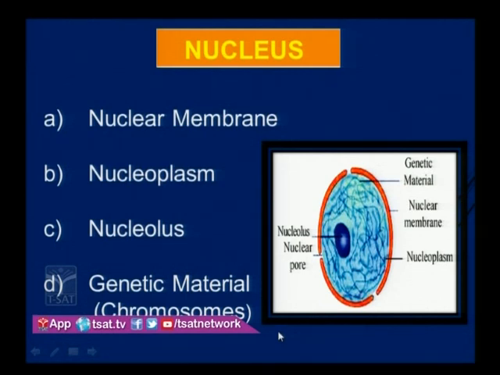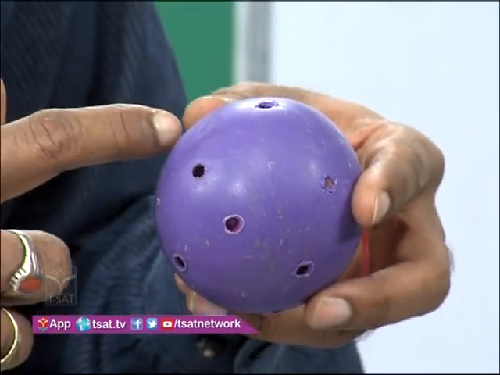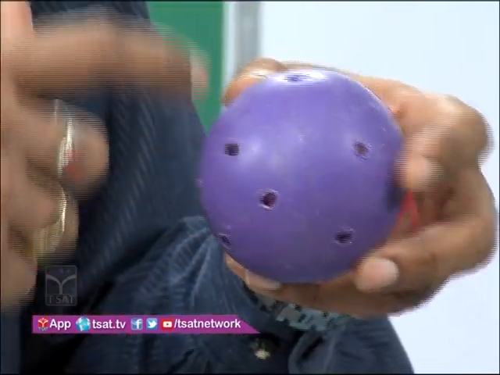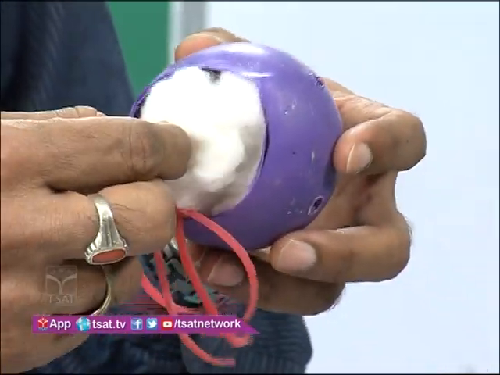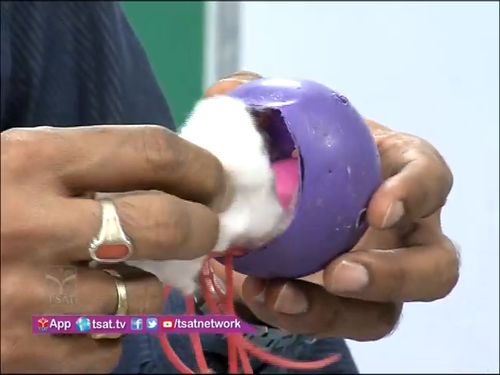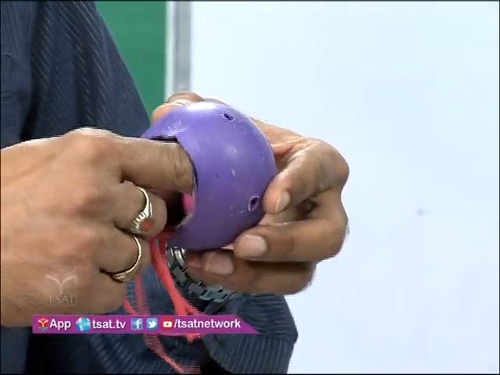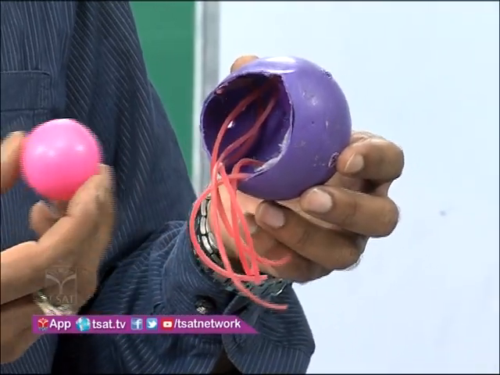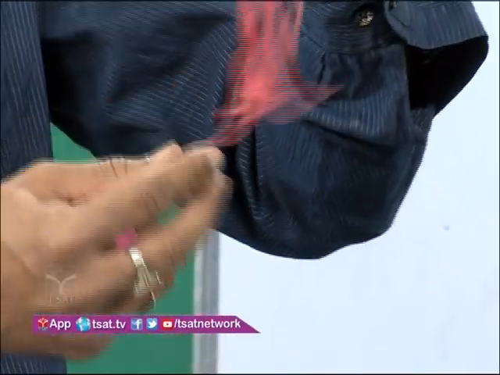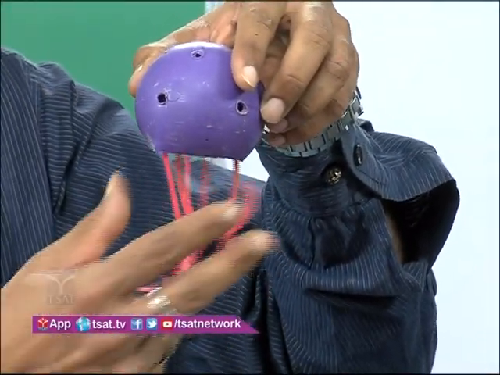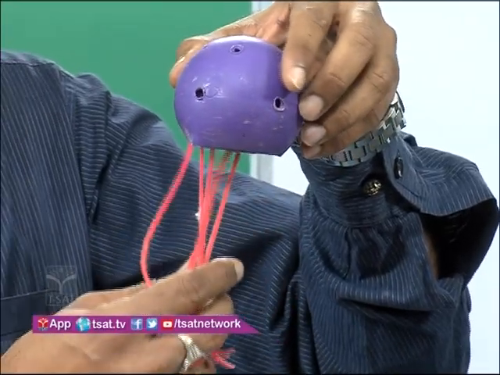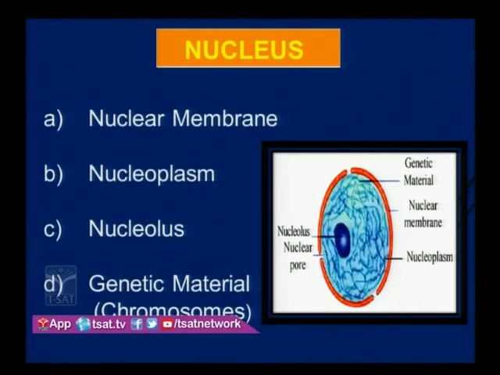Children, here you can see this is the model of the nucleus. This outer layer is considered the nuclear membrane. Next, this dense fluid-like structure is called the nucleoplasm. This is a dense spherical body called the nucleolus. Here you can observe fiber-like structures; these are called genetic material, also called chromatin fibers. Let us discuss each part.